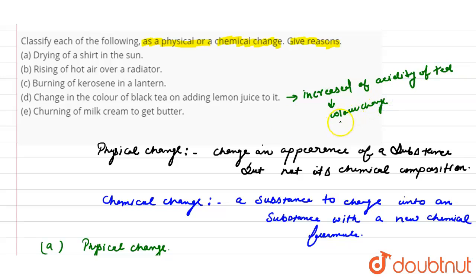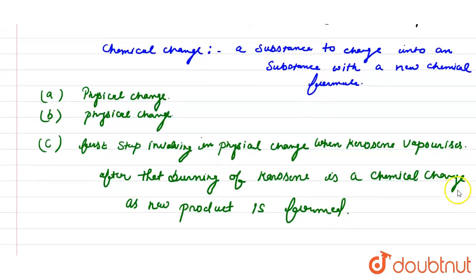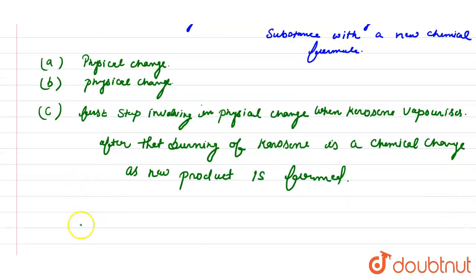Hence this will be termed a chemical change. So the correct answer for D is chemical change.